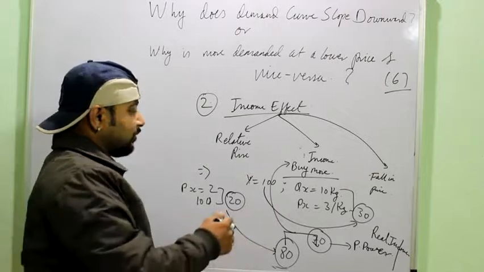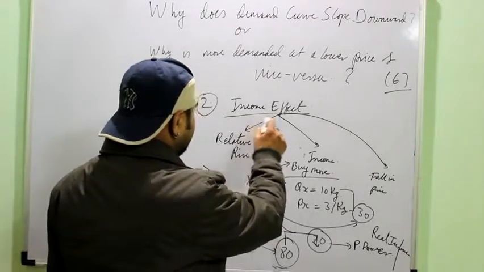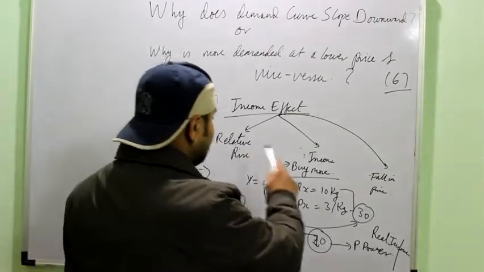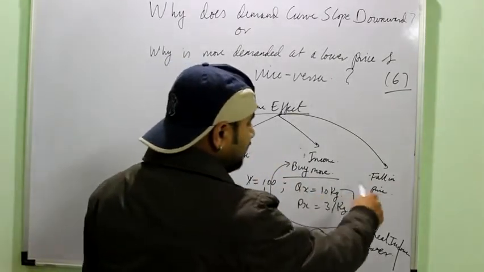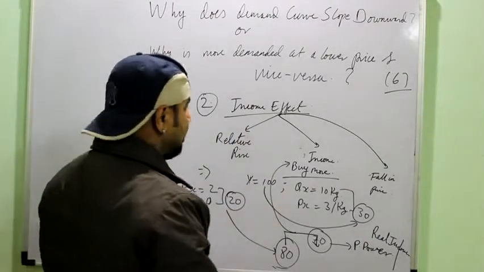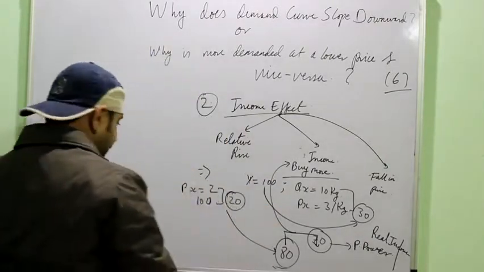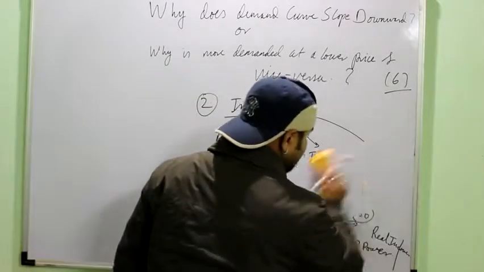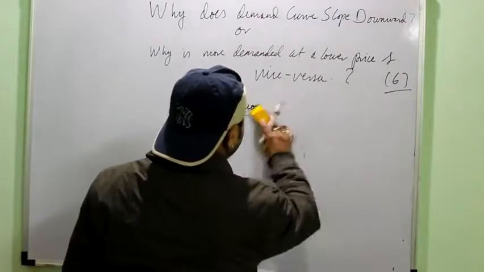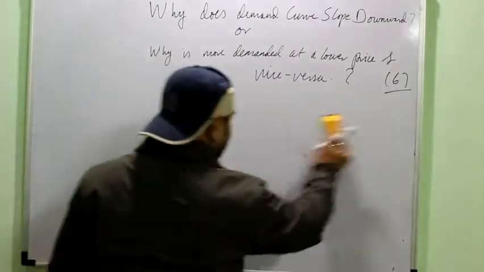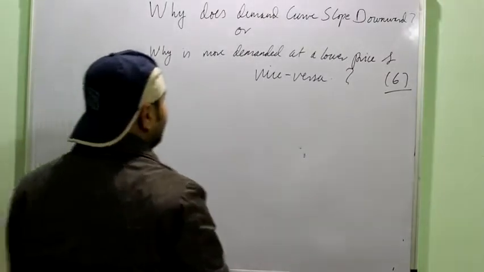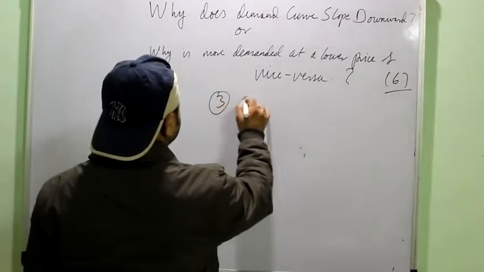Again, when you are explaining this point, you have to mention the meaning of the real income effect. It is the relative rise in the income of a consumer which he feels due to a fall in the price of the goods, and vice versa. Then you can just give an example and explain it. Or you can theoretically write that a fall in the prices leads to a rise in the real income of the buyer, which increases his purchasing power, that can be used to buy more units of the same good or maybe some other good. Then third is the substitution effect.